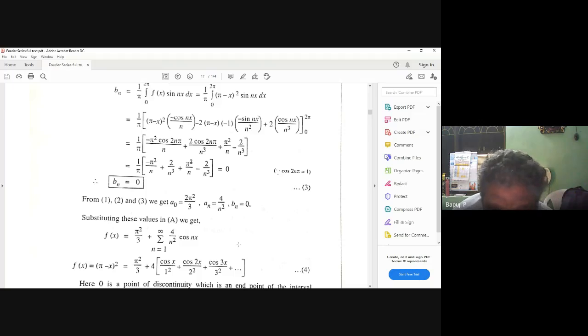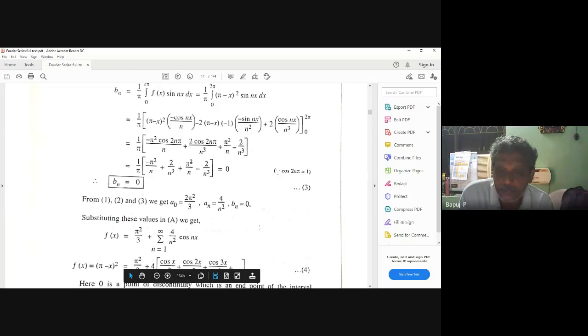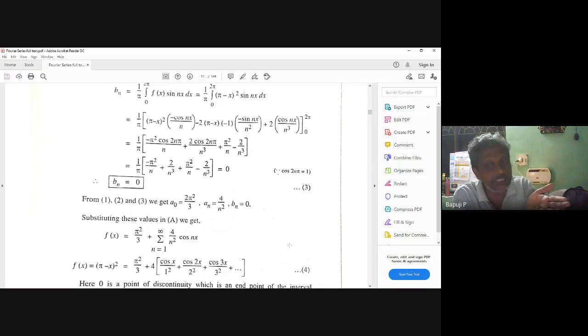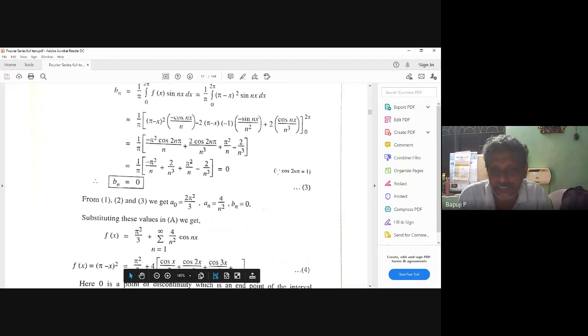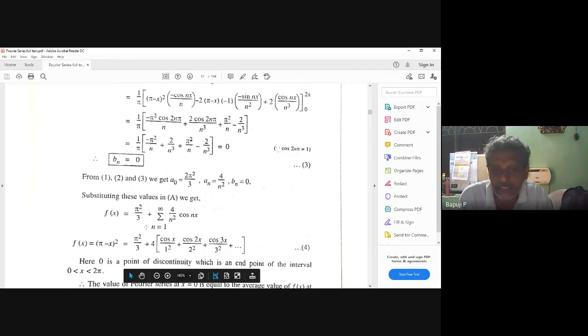Who is my question? Pi minus x whole square. Okay, now I will write there. Suppose the point of discontinuity is what? "Hence deduce" means that you can test. Now you will write here f of 0 plus f of 2 pi by 2. Single interval means you can take these points: f of 0 plus f of 2 pi, because in the interval 0 to 2 pi, there is discontinuity at 0 and also at 2 pi. So f of 0 plus f of 2 pi by 2 is equal to, in the answer, any one point you can substitute, either 0 or 2 pi. Single interval means this is the way of doing.